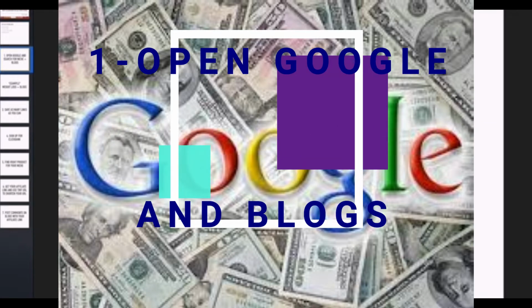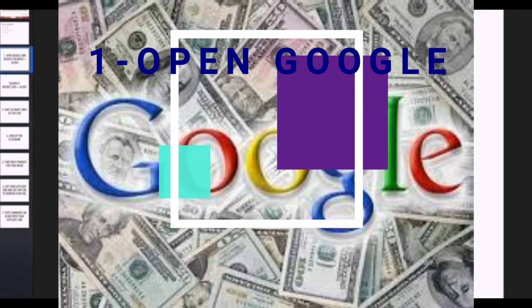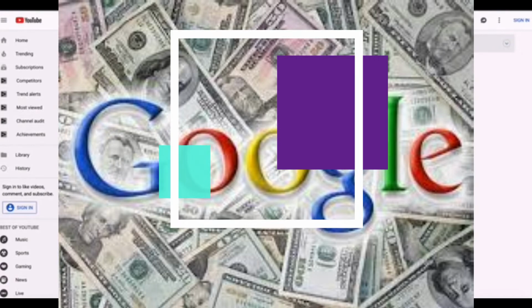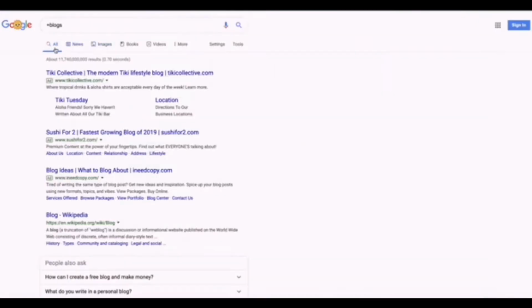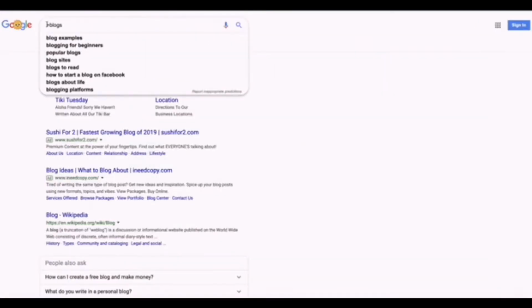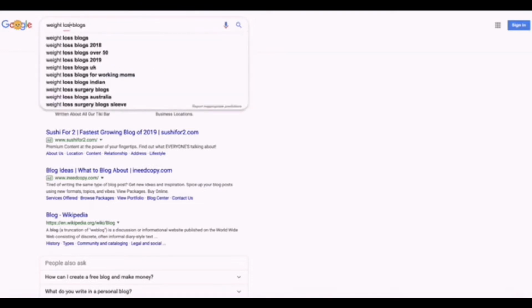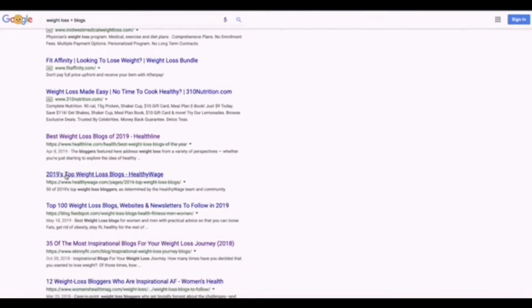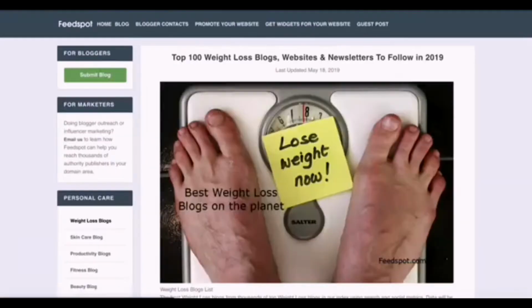I'm going to show you exactly step by step how to do it, but you want to go with some big niches like, for example, weight loss. So I'm going to show you how you can search for these niches. You want to write here weight loss plus blogs. You're going to find thousands and thousands of different blogs about how to lose weight. This is going to make sense a little bit later.